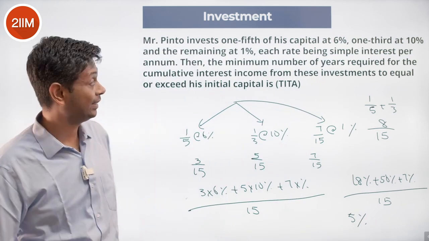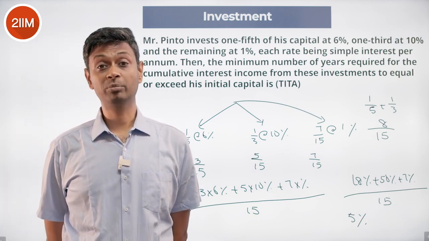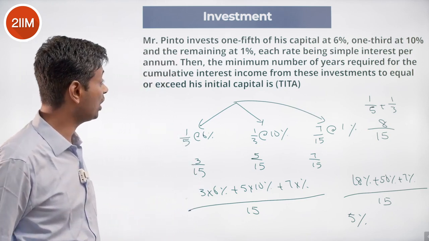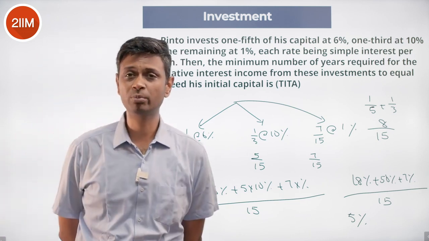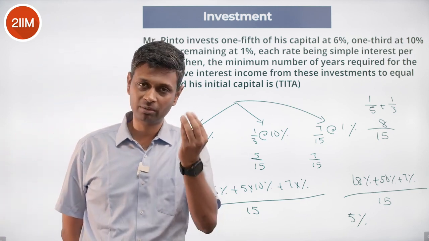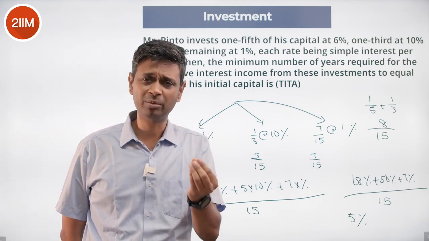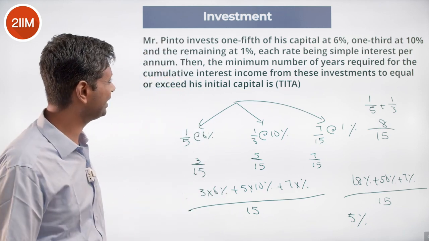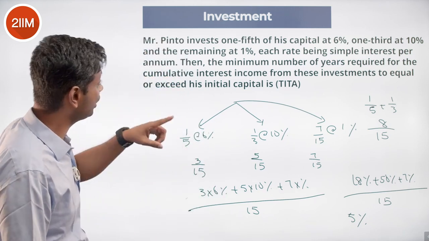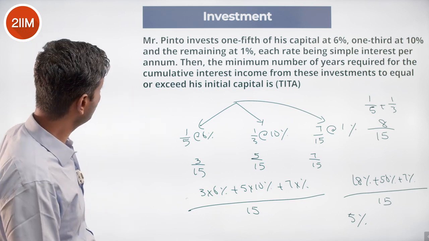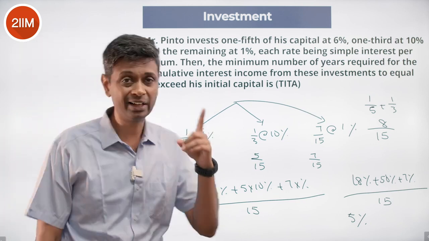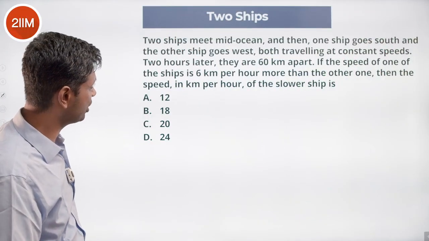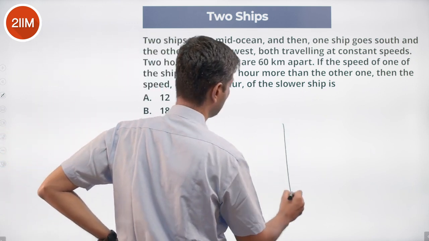So it's like saying he's taken his whole capital and put it in for 5%. The cumulative interest income from these investments should equal or exceed his initial capital. Interest should be equal to capital. You're getting 5% per year, simple interest. 2 years you'll get 10%, 3 years you'll get 15%, 20 years you'll get 100%. In 20 years exactly he'll have an interest equal to capital. 20 is our answer.